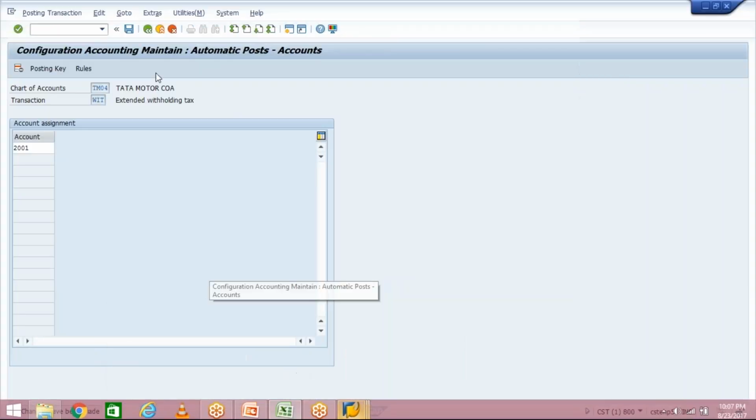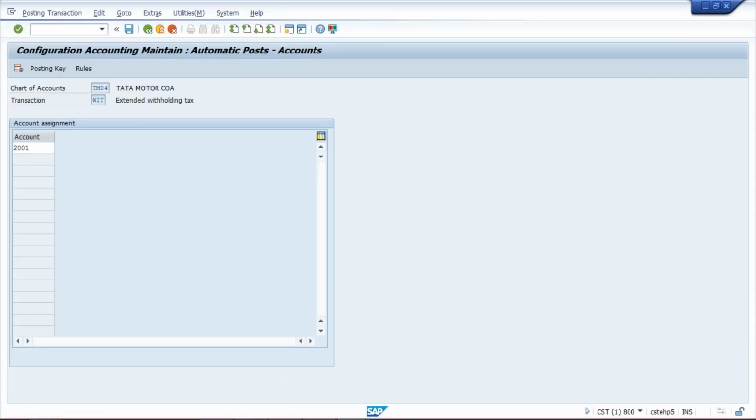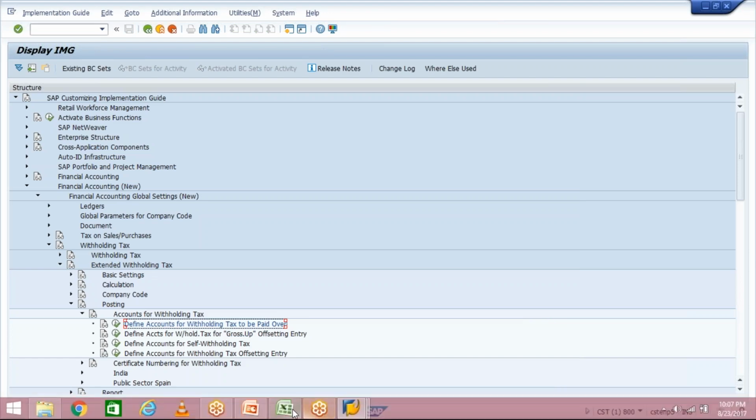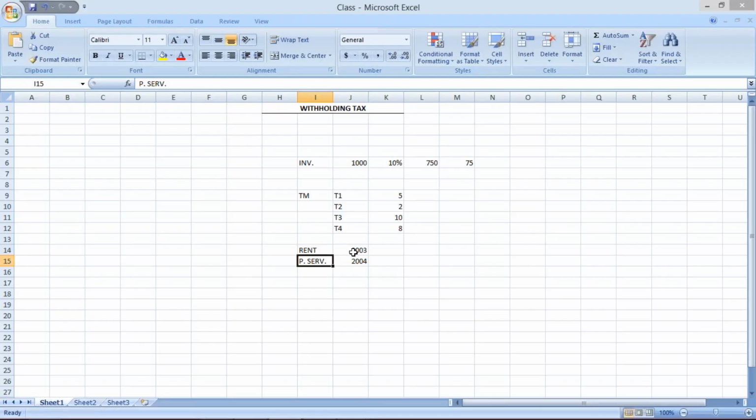Let's suppose we are having rent and audit fee. Rent is coming under a different section code, audit fee is coming under a different section code. At the time of rent, government says only 5% you have to deduct. At the time of audit fee, only 10% we have to deduct.